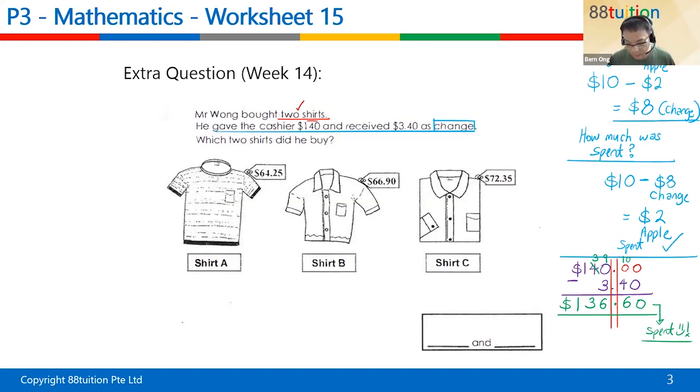So Vanishnavi, what do you do now? Tell me. You got the answer. So Vanishnavi, how do you continue from here? This is your first step also, right, Vanishnavi? Come, Vanishnavi, can you please unmute yourself and tell me what do you do for the next step? It's 136. You have to divide it by 2, then I get the answer. 136 divided by 2 will not give you the answer you gave me just now.